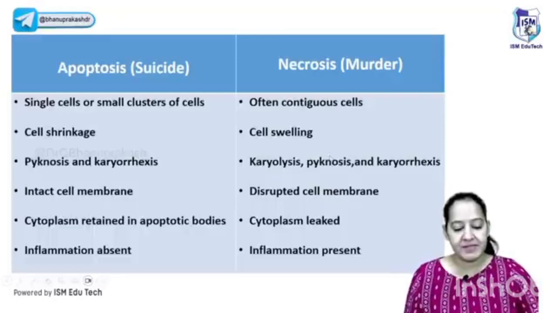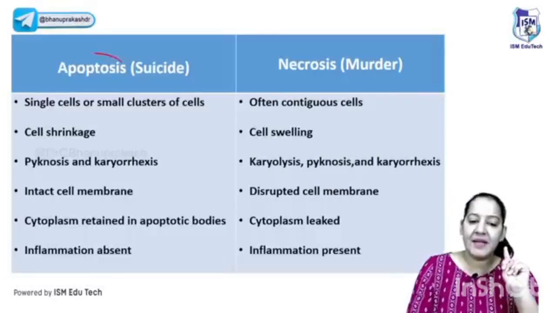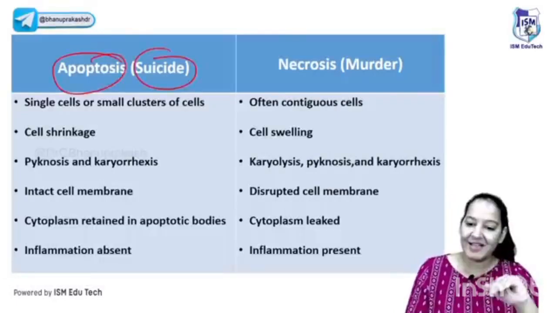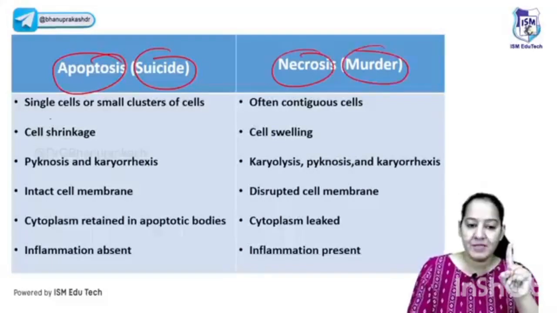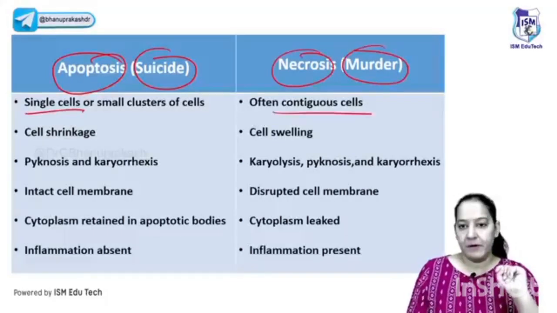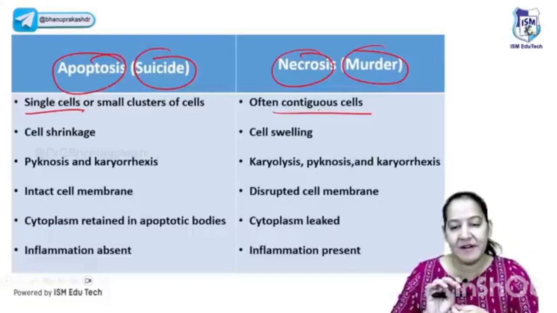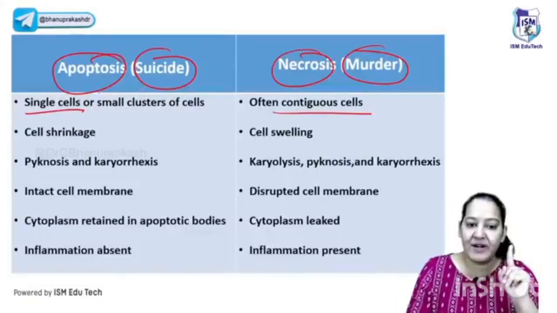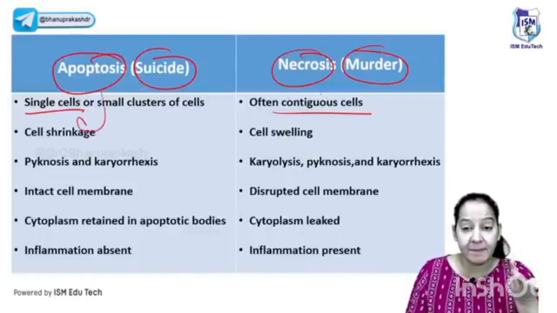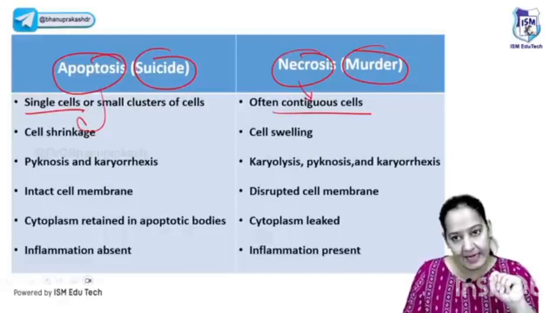Can I tell you the differences between apoptosis and necrosis? Please consider apoptosis as suicide. And I'm going to teach you the next topic, necrosis. It's like murder. Apoptosis takes place in a single cell. Necrosis takes place in a group of cells. If someone is committing suicide, he will do it alone. It is not a complete town or complete family doing the suicide, right? You can consider it like that, just for learning. Apoptosis is a single cell, but murder can be done of multiple persons at one time. So necrosis, like murder, is a group of cells.